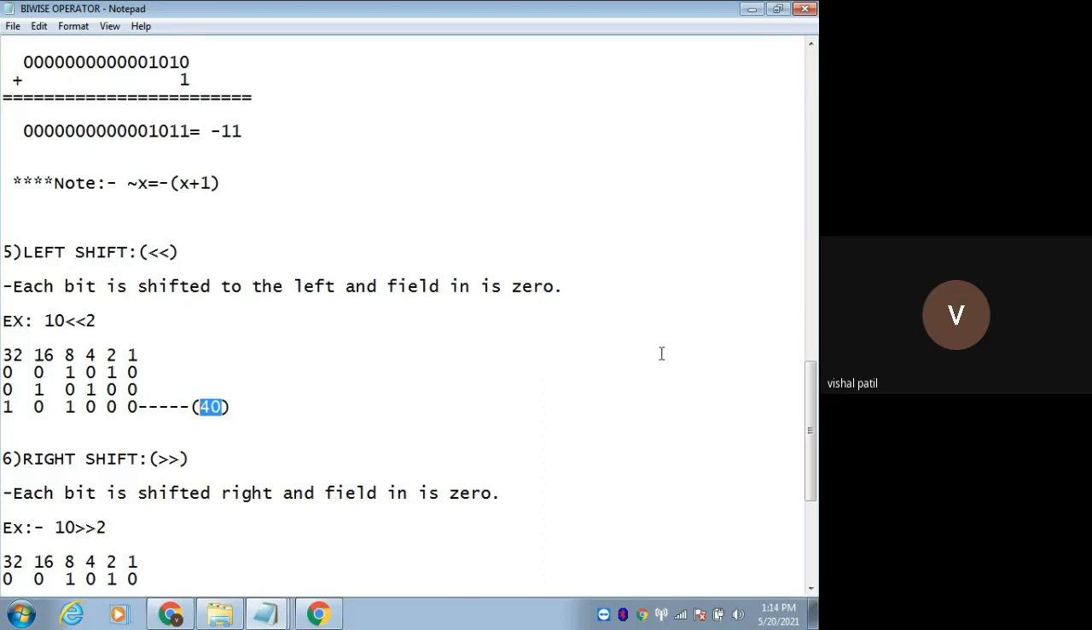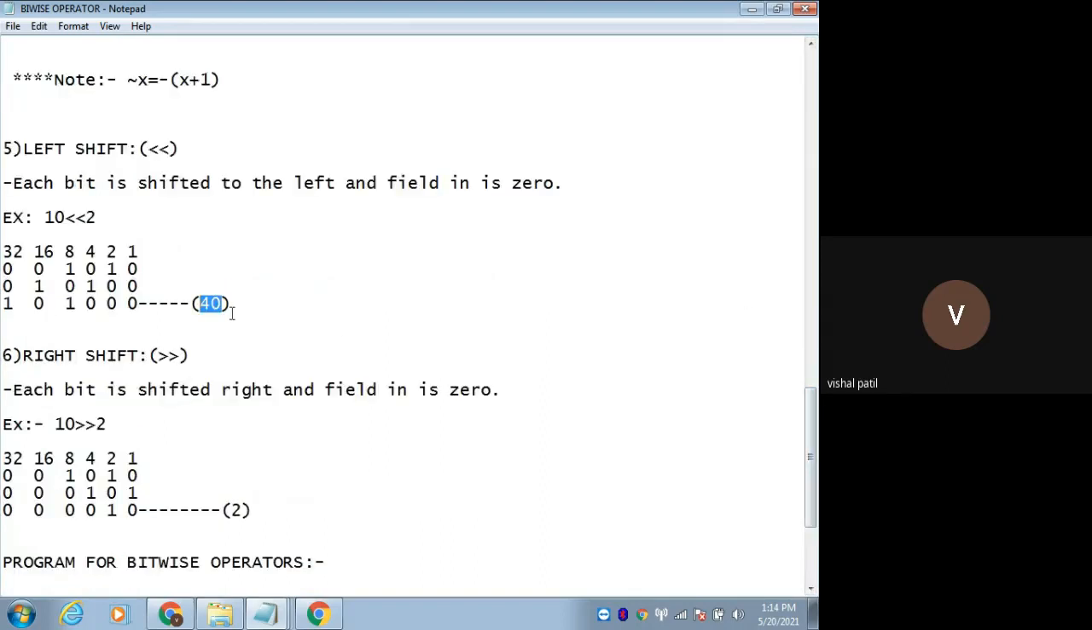Understood? Now likewise you can check for the right shift operator. Instead of left, you have to shift it to the right side, by 1 bit position. Convert 10 into binary and shift it to the right this many times. For left shift, you shift to the left by 1 bit position, and for right shift, you shift by 1 position to the right. So I have just converted this 10 into binary form.